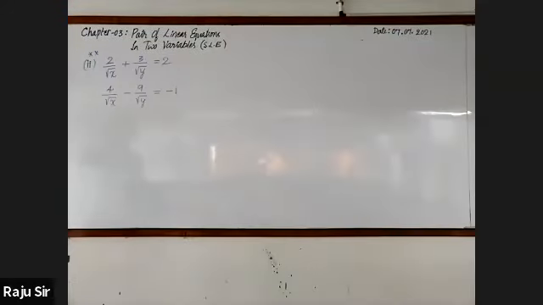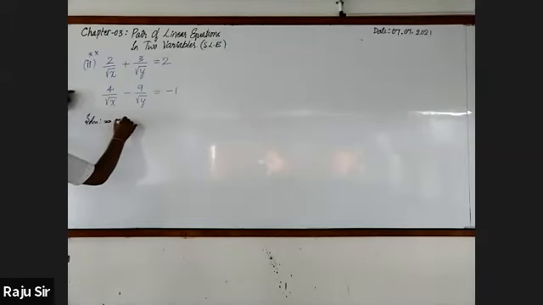What is common? 1 by root x is equal to u, and 1 by root y is equal to v. Right.